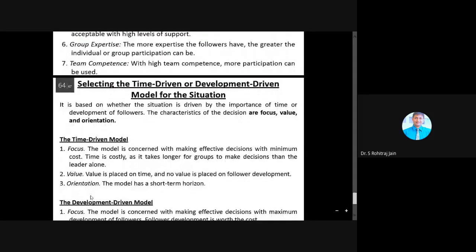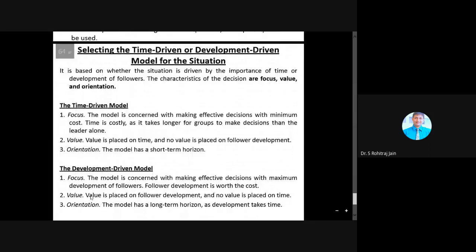So, selecting the time driven or development driven model for the situation. Please understand, students, it is based on whether the situation is driven by the importance of time or the support by the followers.